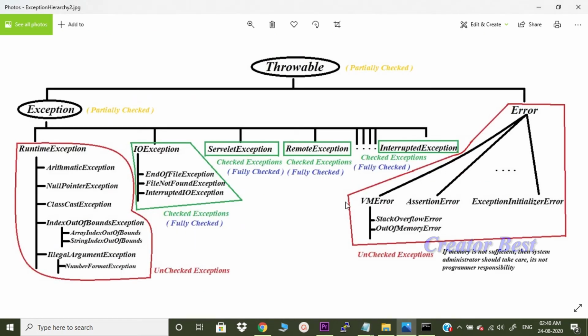Let us see the picture. See, in the previous class we have discussed the hierarchy, right? So RuntimeException and its child classes, all these are unchecked exceptions. Error and its child classes, all these are unchecked exceptions. Apart from these two, all remaining are checked exceptions. Okay.